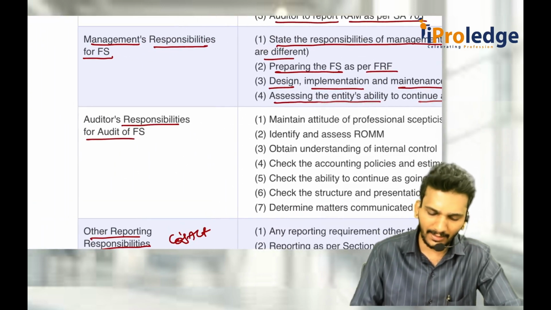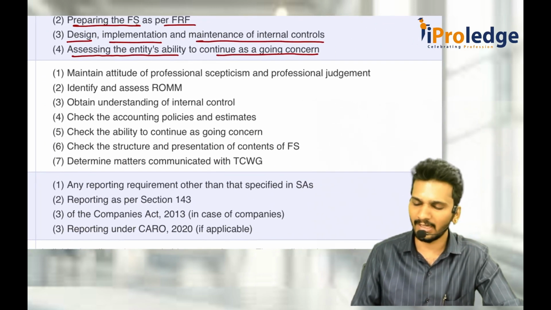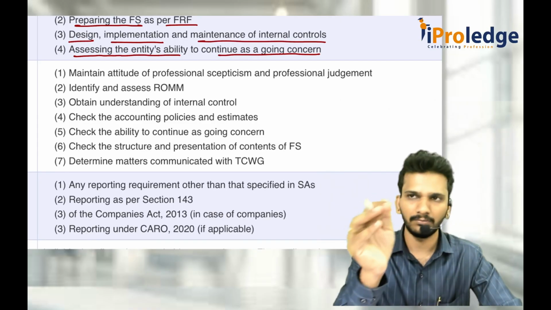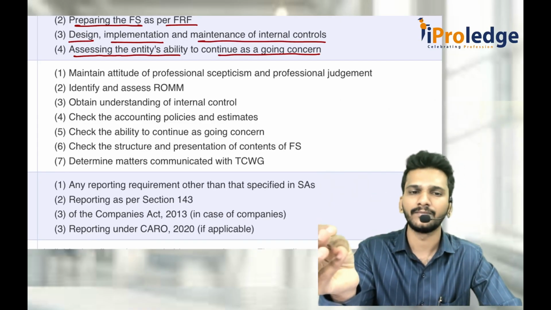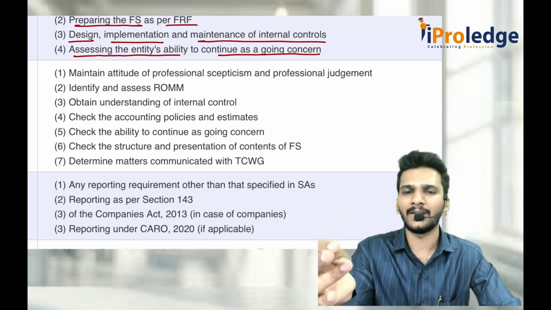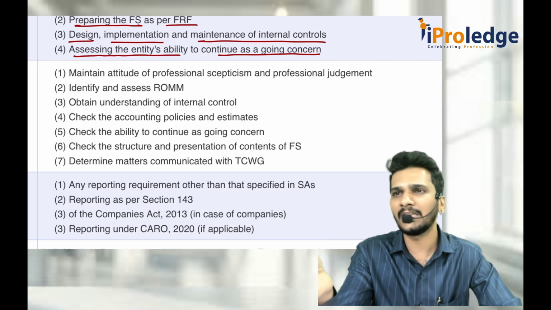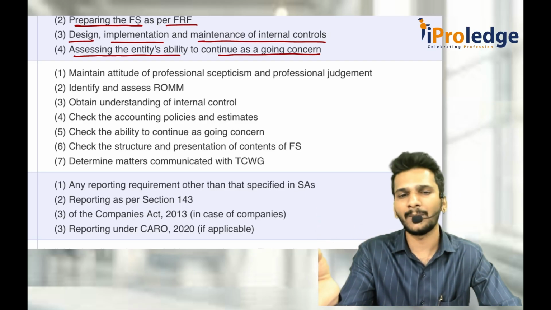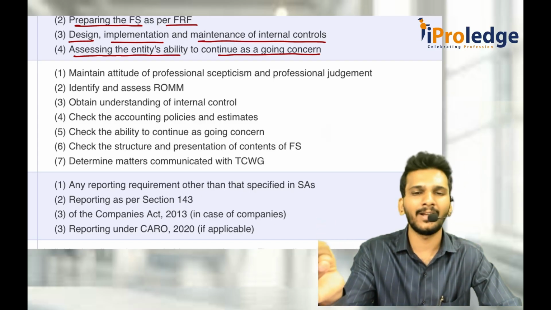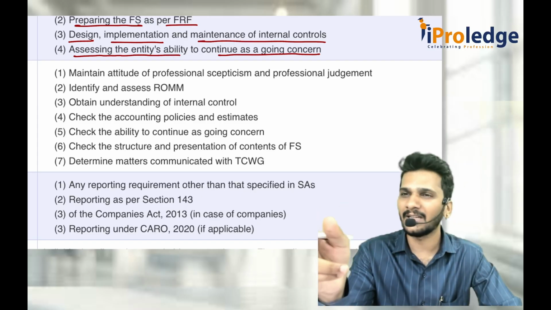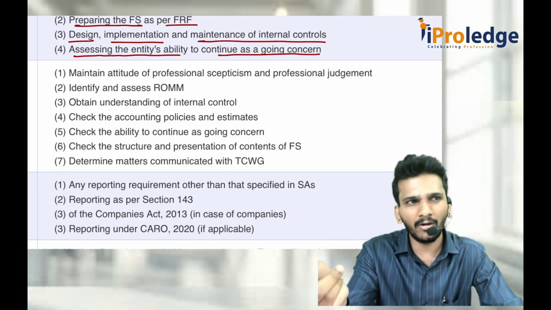Then again, you should tell the responsibilities of the auditor. What is the responsibility of the auditor mainly? He should do the audit as per standards on auditing. He should get sufficient and appropriate audit evidence, always be independent, always exercise professional skepticism, try to identify the risk of material misstatement, and check whether the going concern assumption made by the company is correct or not.